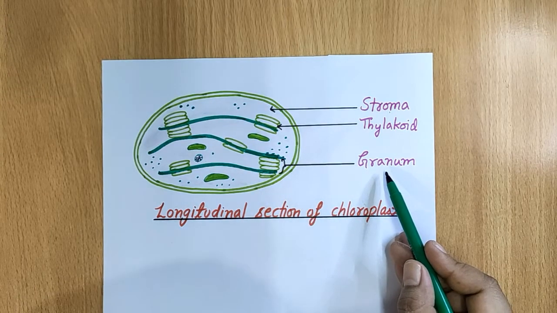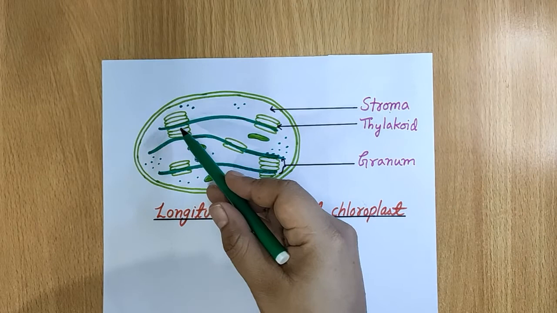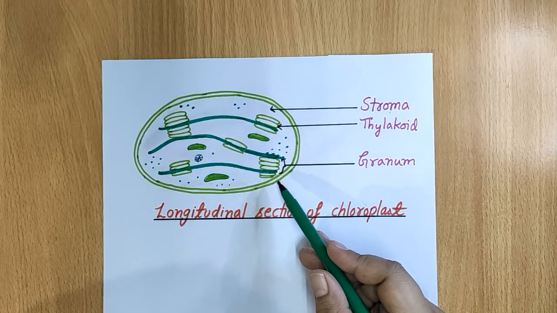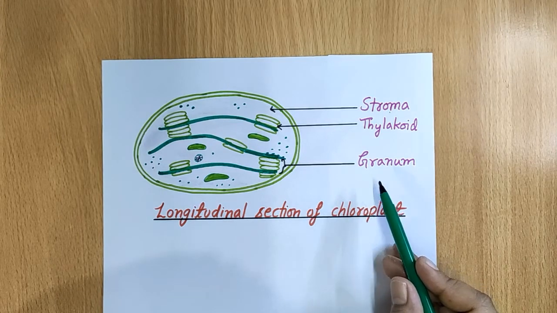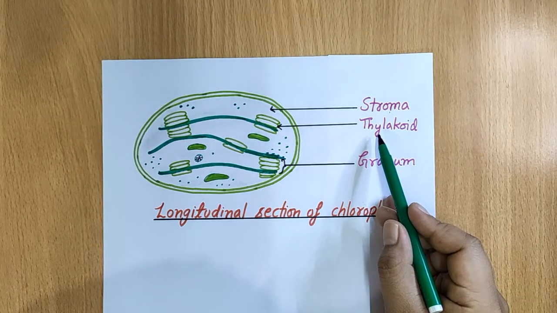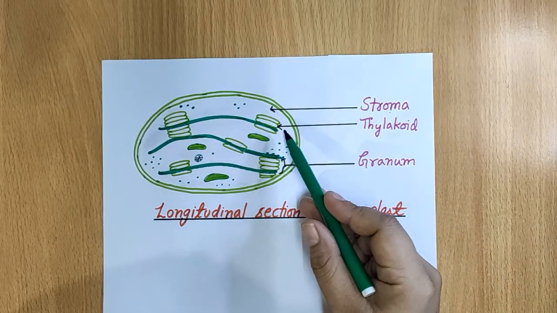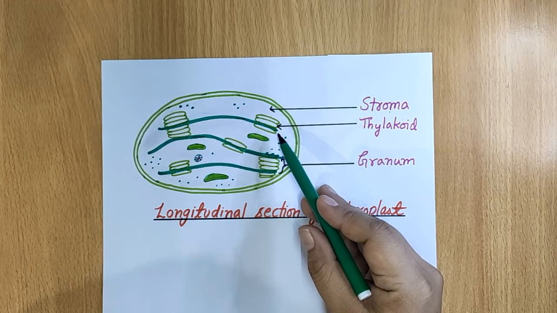The pile of thylakoids singularly is called granum, and all together these piles are called grana. The plural is grana, the singular one is granum. These thylakoids contain protein complexes that have chlorophyll, and this is the site where the photosynthesis process takes place.